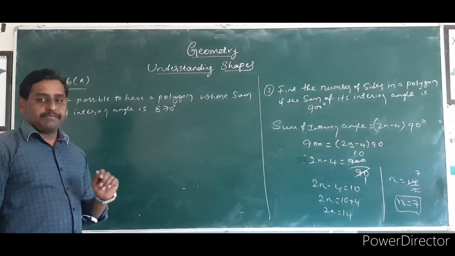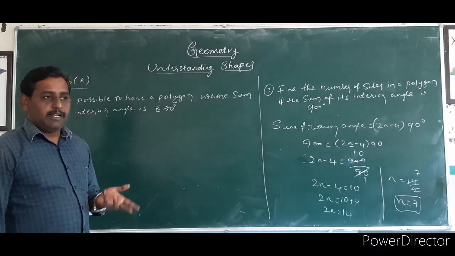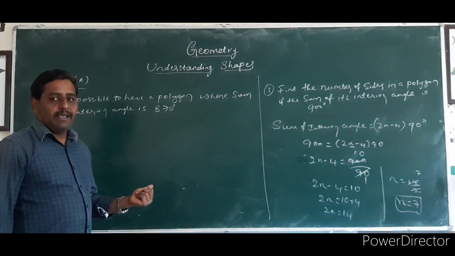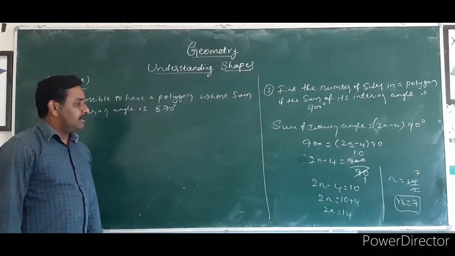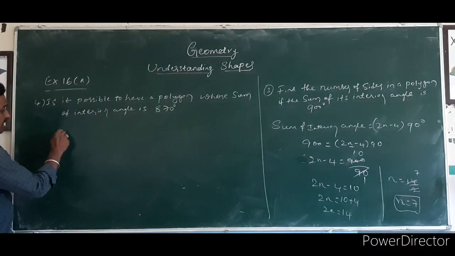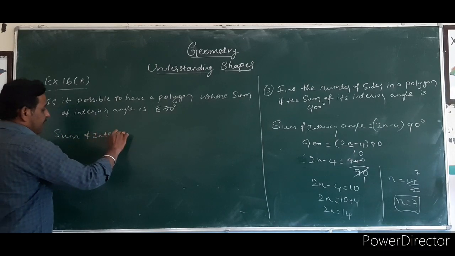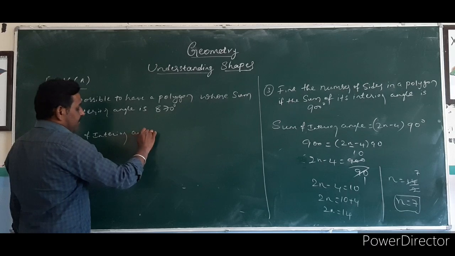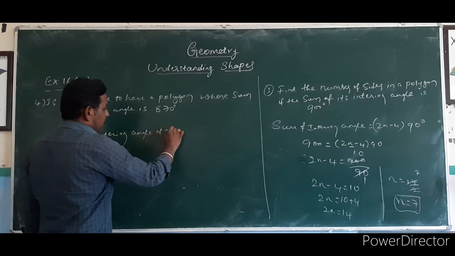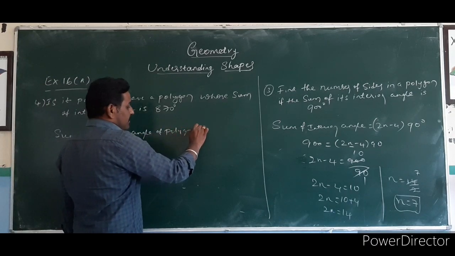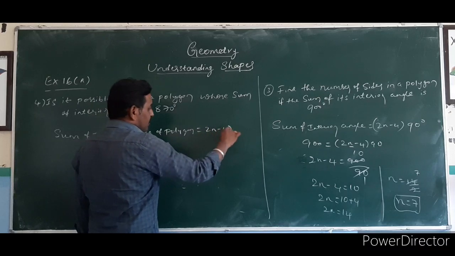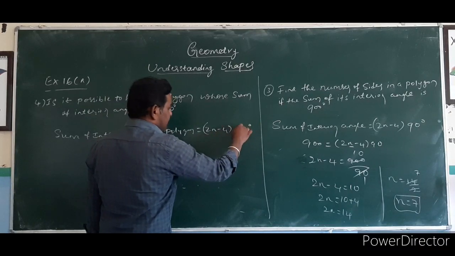We have to check. So how to check? Let us first solve the problem and later I will clarify the doubts of this question. First we can take the sum of interior angles of a polygon is equal to 2n minus 4 into 90 degrees.